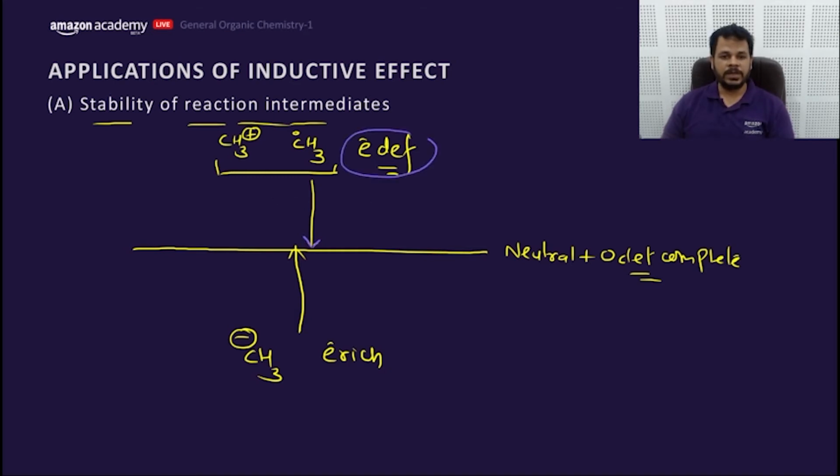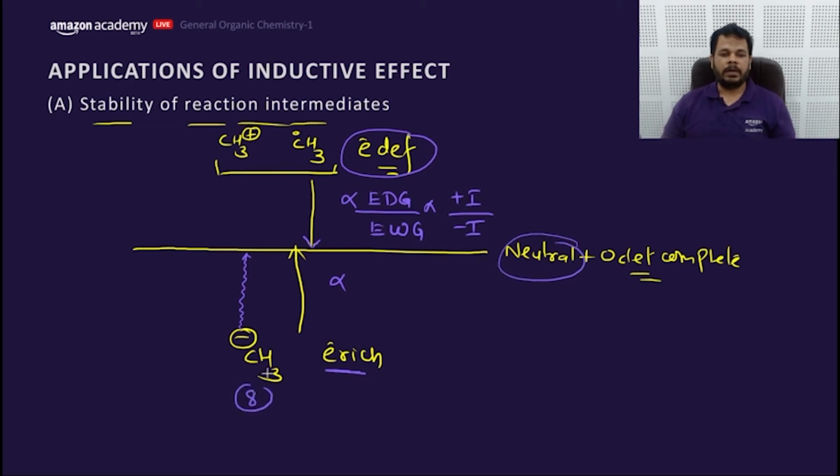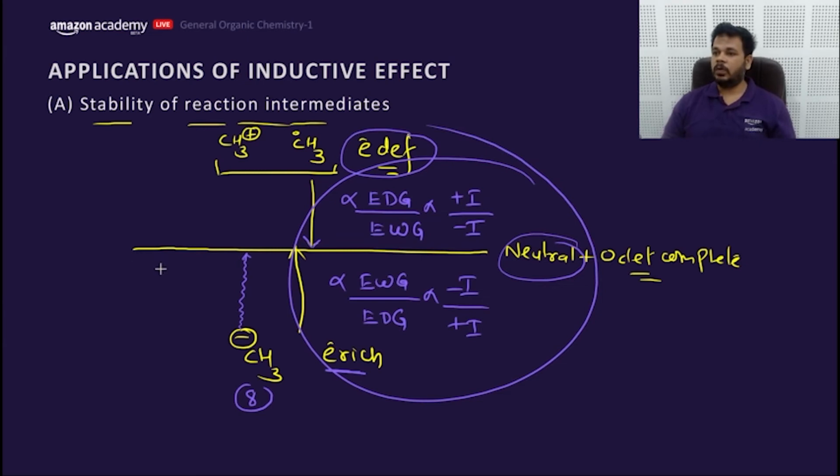So they are electron deficient. So they would be directly proportional to electron donating groups, whereas inversely proportional to electron withdrawing groups. That means directly proportional to plus I, whereas inversely proportional to minus I. Vice versa for the negative charge: we need to decrease the negative charge so that it becomes neutral. Octet is already completed. That means an electron withdrawing group will help them get neutralized. An electron donating group will increase the charge. That means directly proportional to minus I and inversely proportional to plus I. So this is the thing we need to consider, my dear friends.